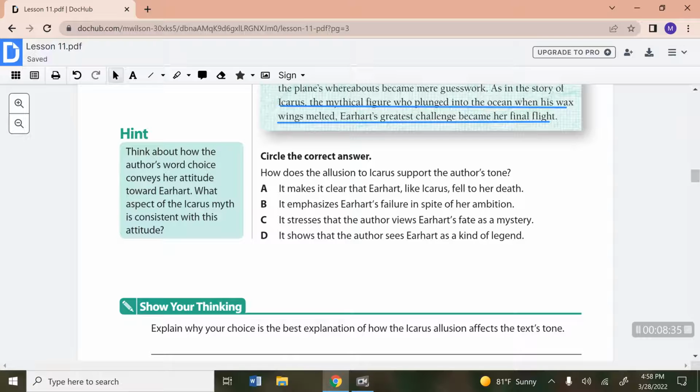D says it shows the author sees Earhart as kind of a legend. Well, the author's tone shows that she admires Earhart, and the allusion compares Earhart to Icarus, who was a legendary figure, so D would be the best answer choice.